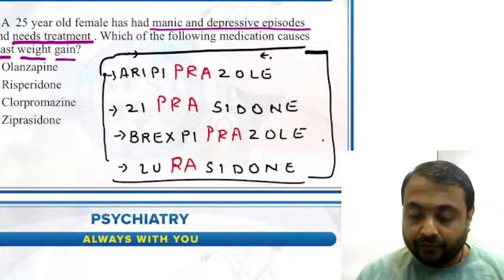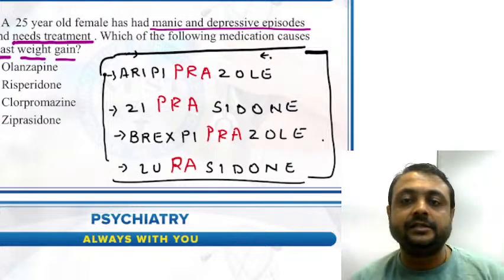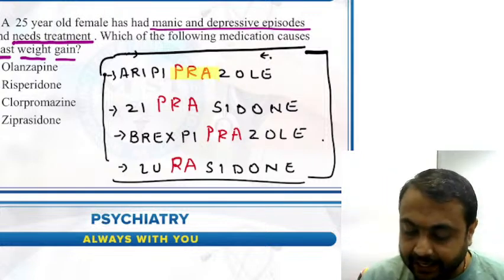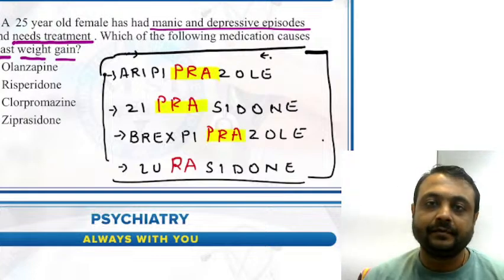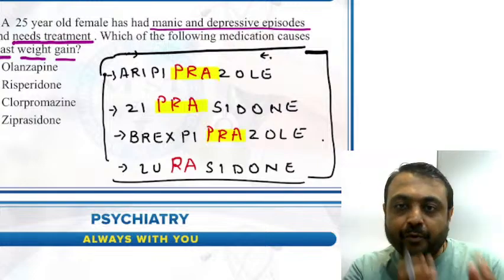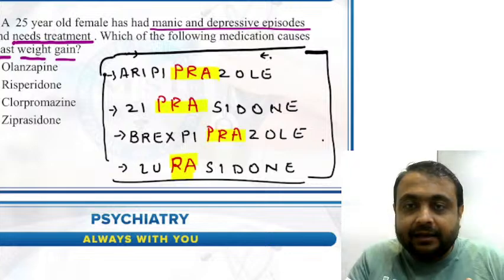So if you see, the first three drugs contain the first three letters of my name, Prashant: P-R-A. In the last one, they have forgotten to put P, so they have kept R-A in this medicine.